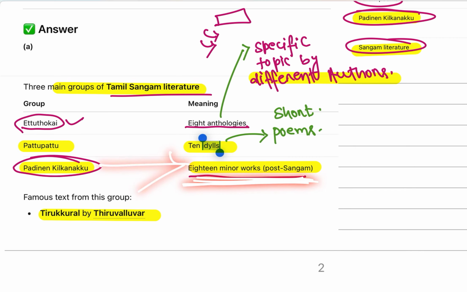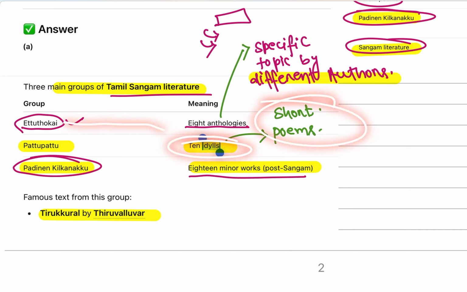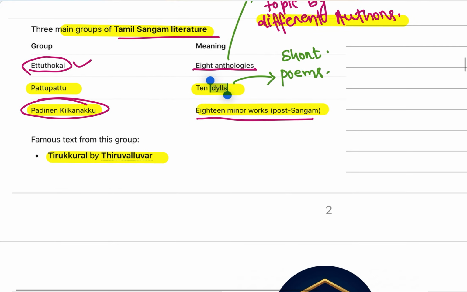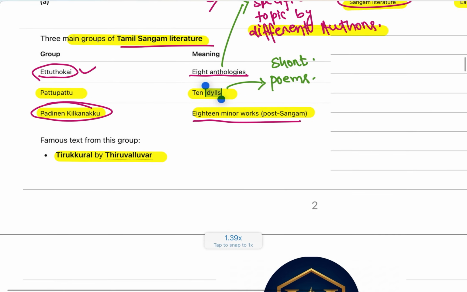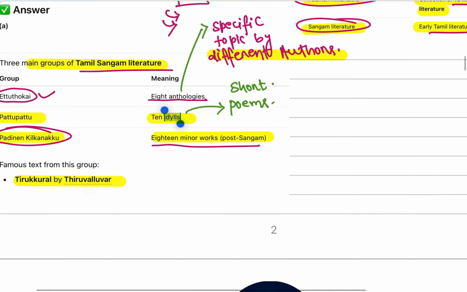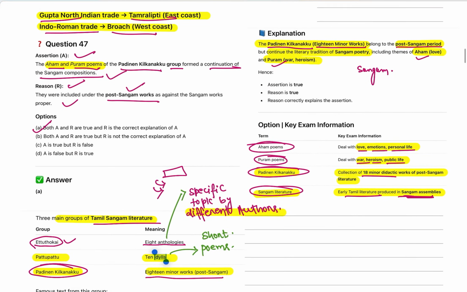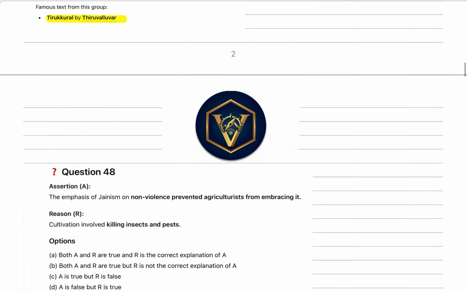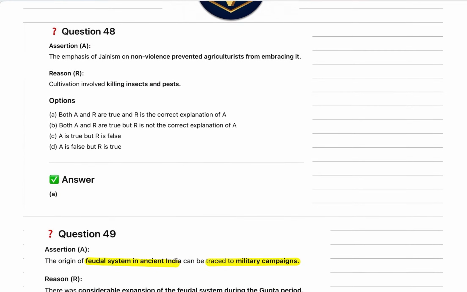Since we have seen the Padinen Kilkanakku, which is the compilation of 18 minor works, similarly we can expect Pattu to be 10 idyls, that is short poems, and Ethutokai is the combination of 8 anthologies, that is 8 short poems, you can consider it. Then the famous text of this group is Thirukural by Thiruvallavar. Okay, so these are some important aspects. Sangam period is always a focused area in UPSC.